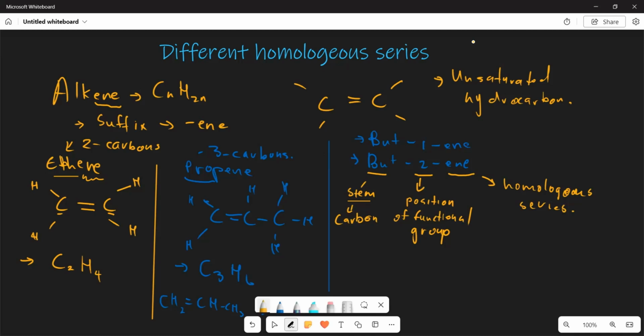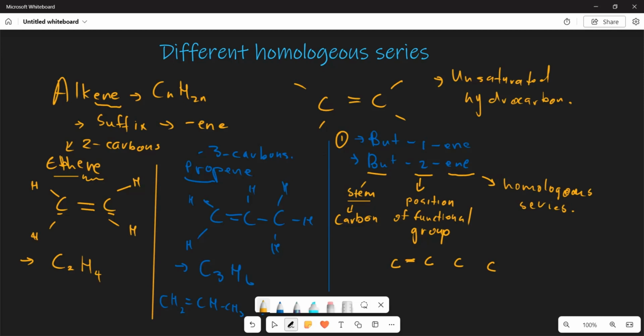And now that we understand these things, I want us to try and draw the structures of all these. Firstly, let's look at the first one. For that particular first one, you're going to have how many C's? Obviously, you're going to have 1, 2, 3, 4 carbons, right? Now, therefore, where are you going to find your double bond? Your double bond can either be found this side or that side.